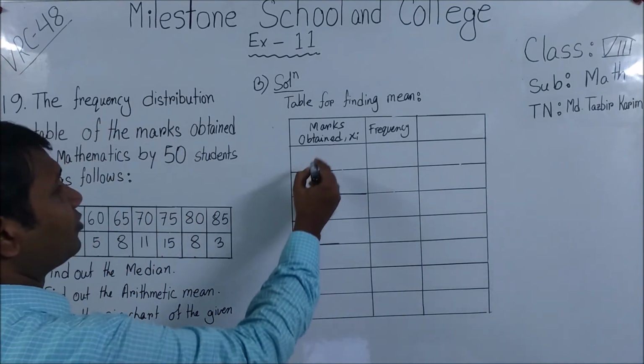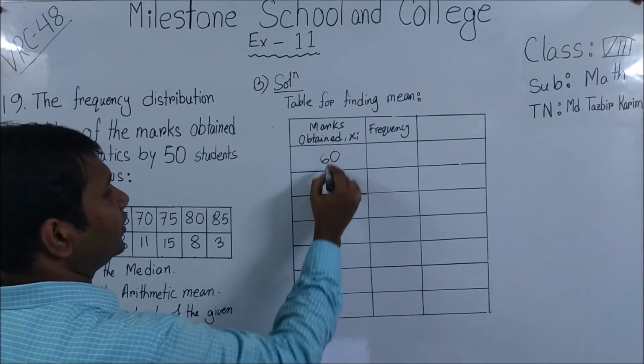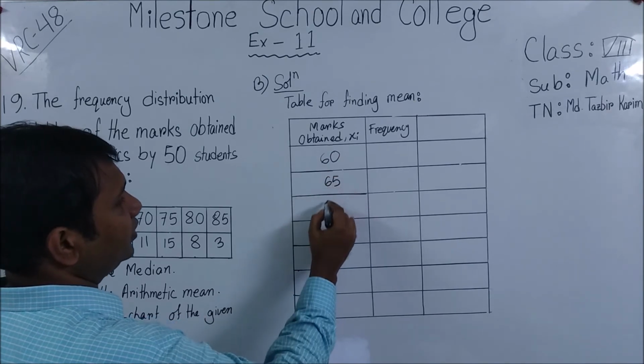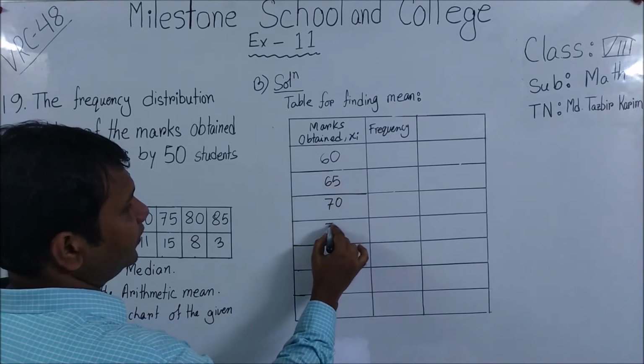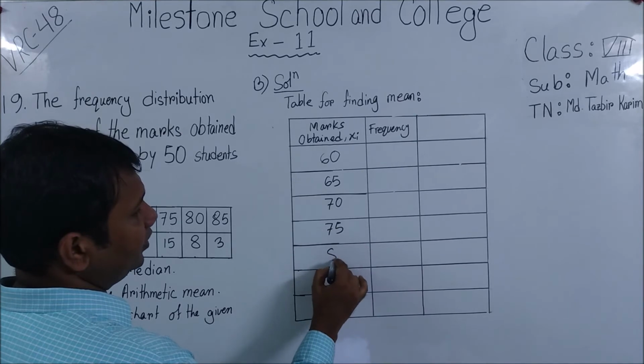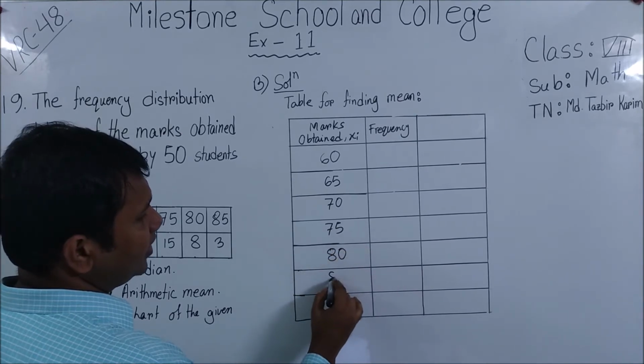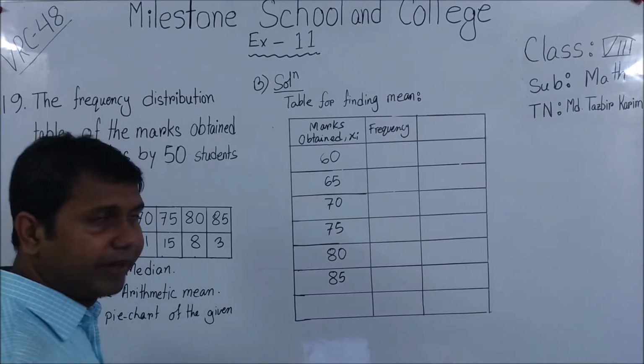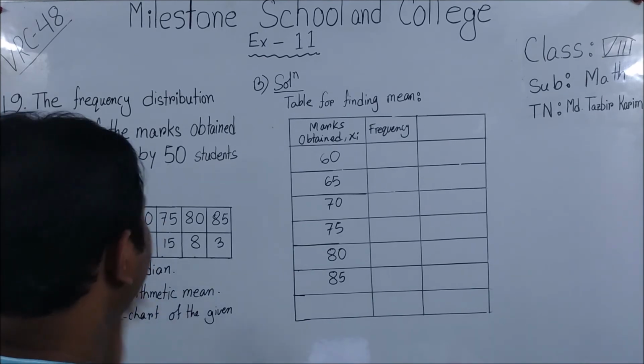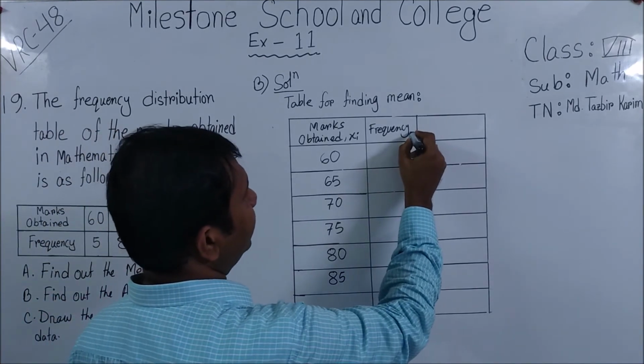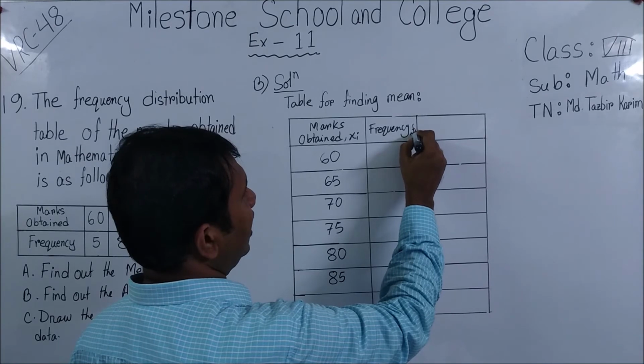So I'm going to write the numbers 60, 65, 70, 75, 80 and 85. The frequency given, we mention as fi.